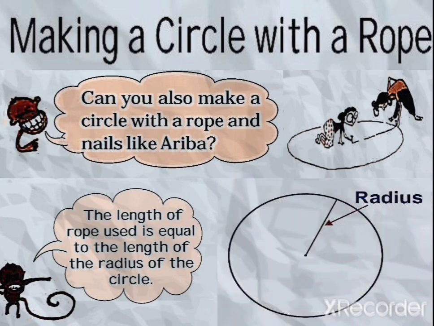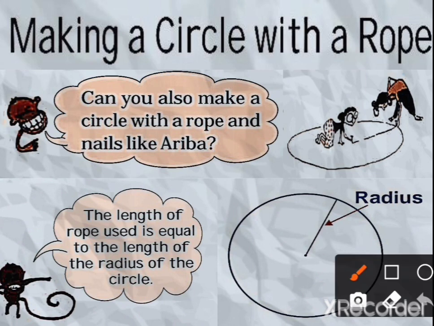The radius which we saw before in the image of that circle, this is the radius. Instead of the radius, we use the rope to make a circle, and here we will use nails. If you don't have rope or nails, what will you do? You will take simple thread, attach a pencil, knot it properly and then make a circle with the help of this radius.